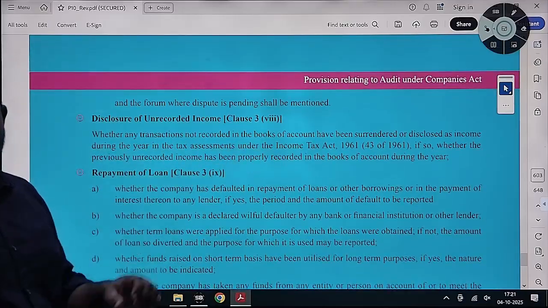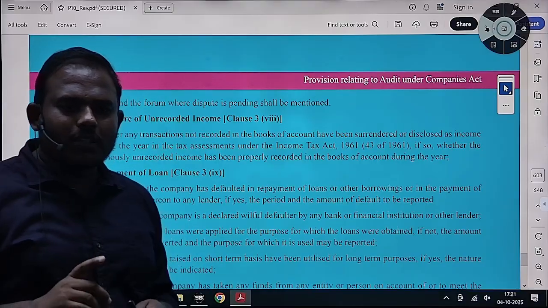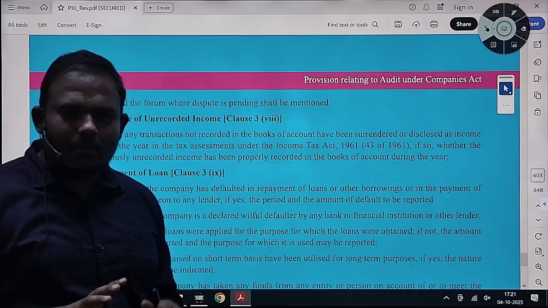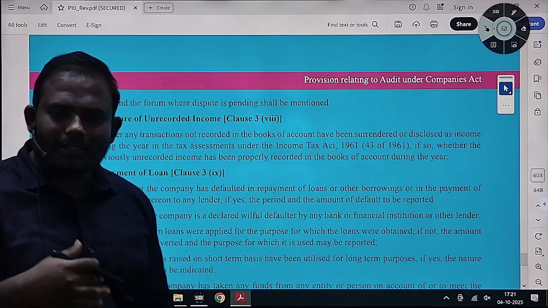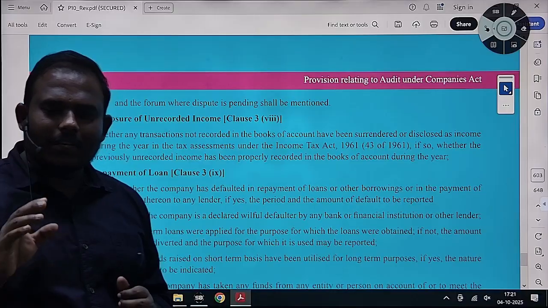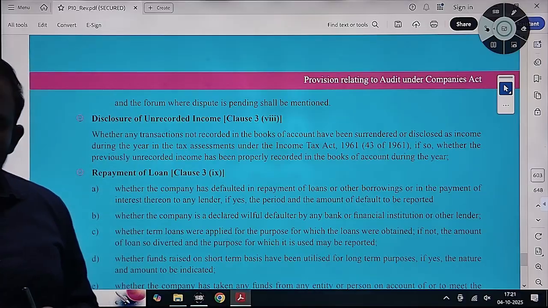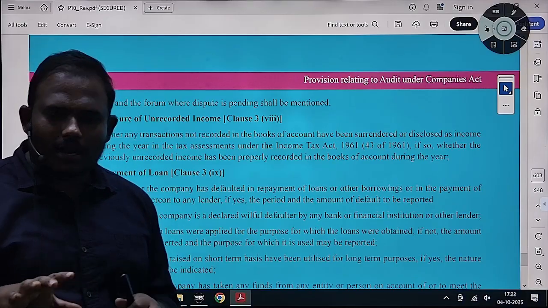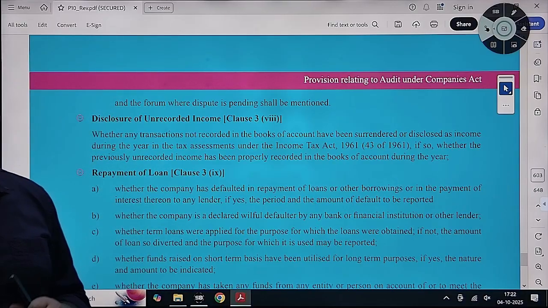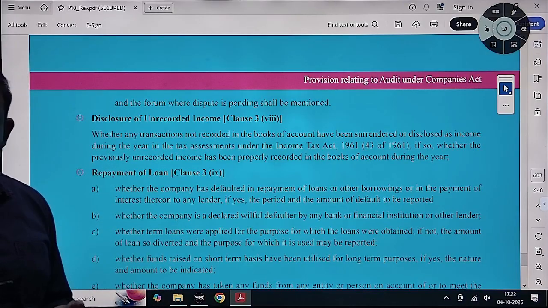Disclosure of unrecorded income. What happens is sometimes we will avoid disclosing some income in our income tax returns, for example, or otherwise income tax authorities, when they come for inspection, search, seizure, they will identify some unrecorded income. Like that, in the current financial year, they have come for investigation and they have found some unrecorded income in your house or something in your company. There are some unrecorded income. So ultimately you need to pay tax on it. Unrecorded income, you have to pay tax on it.